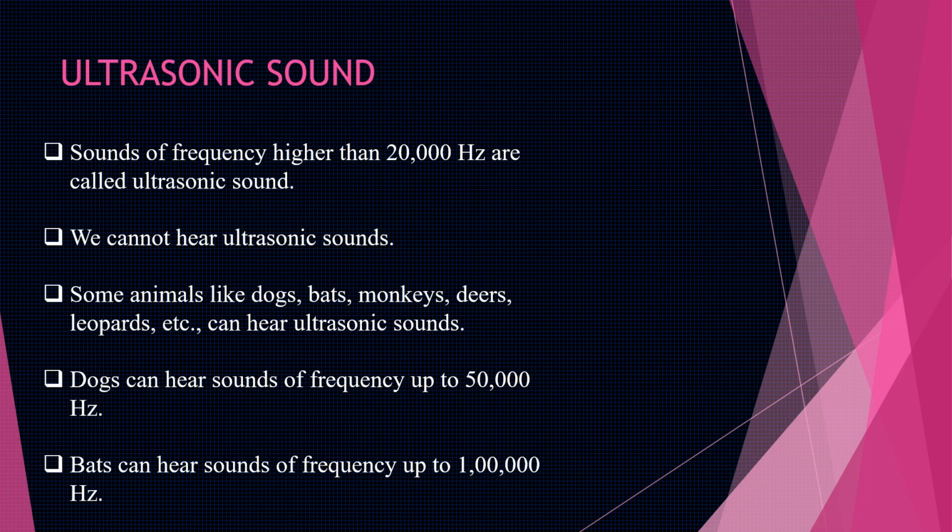The second type of sound is ultrasonic sound. The sounds of frequency higher than 20,000 Hz are called ultrasonic sounds. We cannot hear ultrasonic sounds, but some animals like dogs, bats, monkeys, etc. can hear ultrasonic sounds. Note that dogs can hear sounds of frequency up to 50,000 Hz and bats can hear sounds of frequency up to 1 lakh Hz.